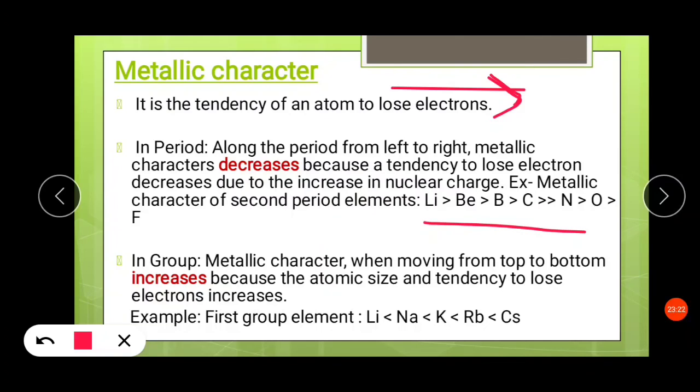So here is the decreasing order of the metallic character. Now in a group, metallic character, when moving from top to bottom, increases because the atomic size and tendency to lose electrons increase. Now if the tendency to lose electrons increases, then the metallic character will also increase.